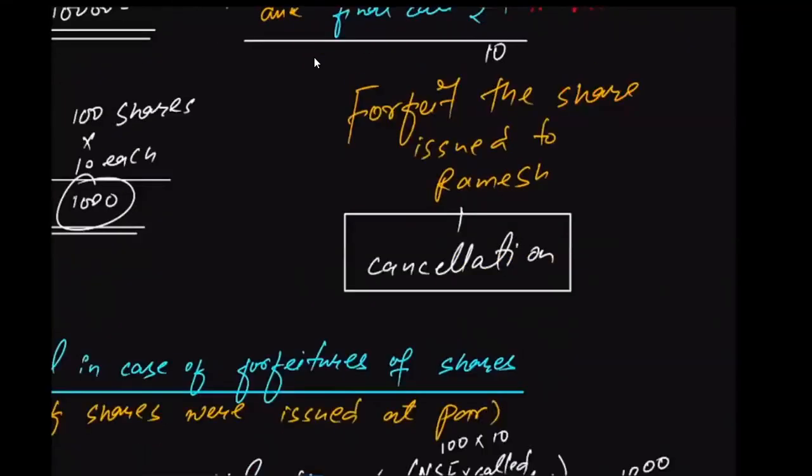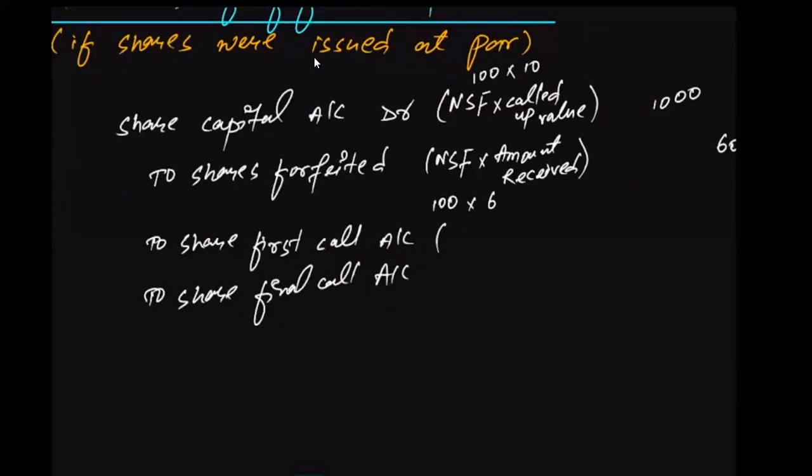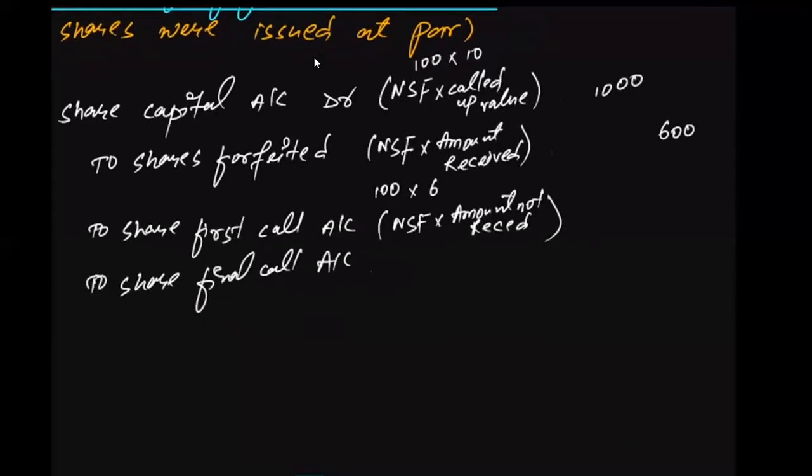Yeah, 3 rupees. So that means number of shares forfeited into amount not received. You need to multiply this with the amount which is not paid. In case of the first call, 100 into 2, 200 is not received for the first call, and again number of shares forfeited into amount not received. We haven't received any amount for the final call as well. Amount not received.